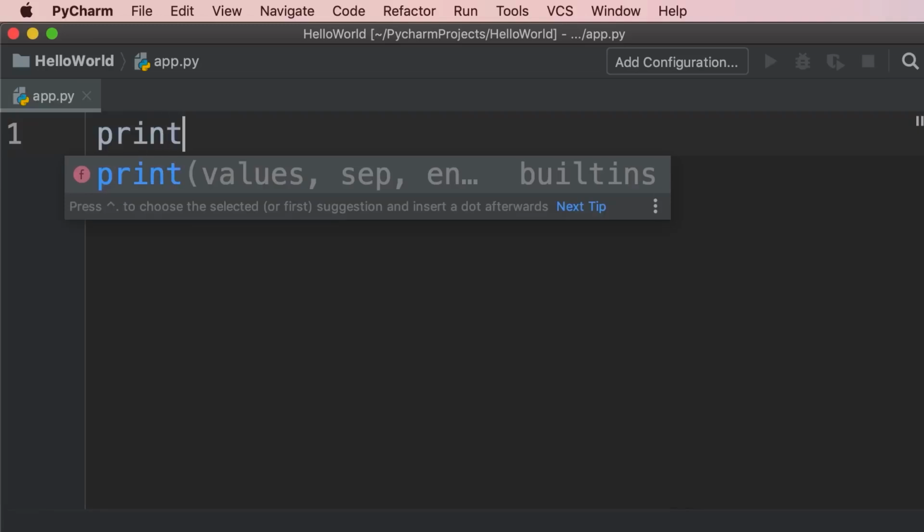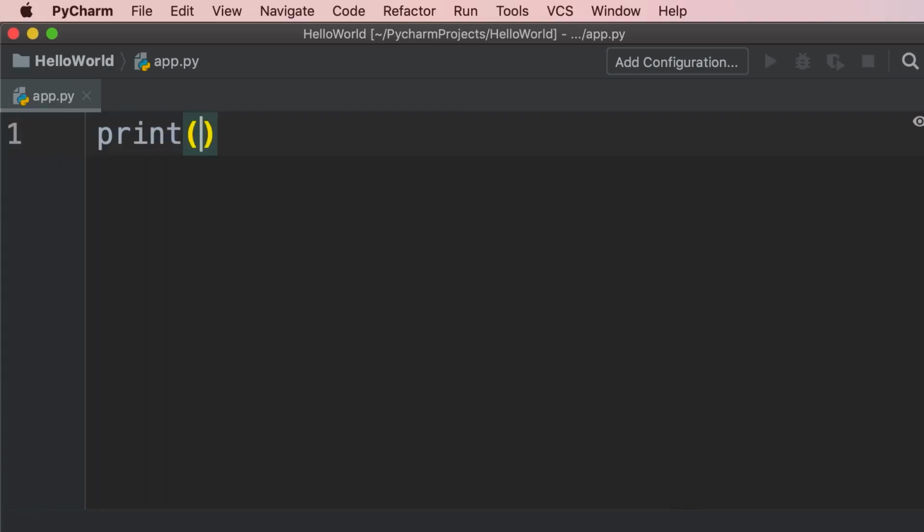We're going to write print all in lowercase, then add parentheses, then add quotes, either single quotes or double quotes. And inside these quotes, we're going to write Hello World. So this is what we call a string. A string means a sequence of characters. In simple words, that means textual data. So in Python and in many other programming languages, whenever we're dealing with textual data, we should always surround our text with quotes. In Python, we can use single or double quotes.